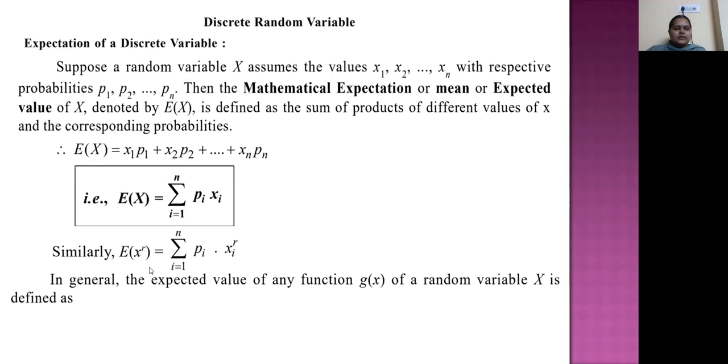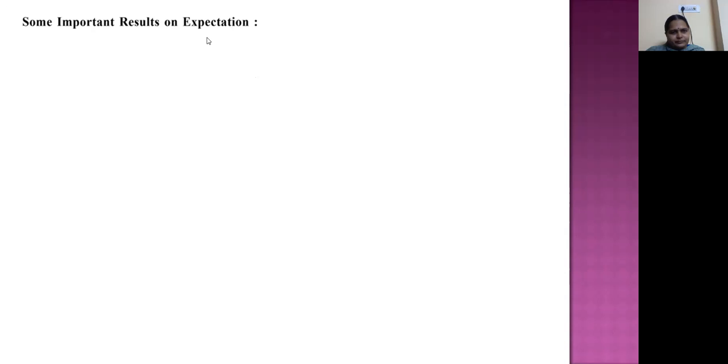In general, the expected value of any function g(x) of a random variable x is defined as, here we have written x^r. Sometimes if we have g(x), in that case also it is the same thing: E(g(x)) = summation i = 1 to n pi g(xi). So this is the expectation of a discrete random variable.